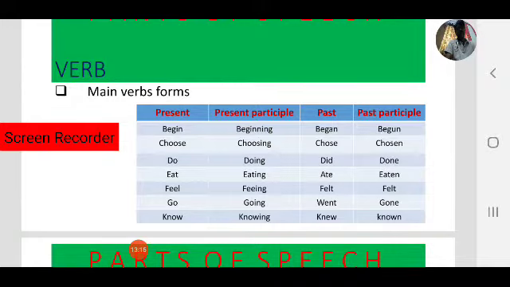Now, the next main verb is feel. What is the present form of feel? Feel. Feeling is the present participle. Past, felt. Past participle, felt.